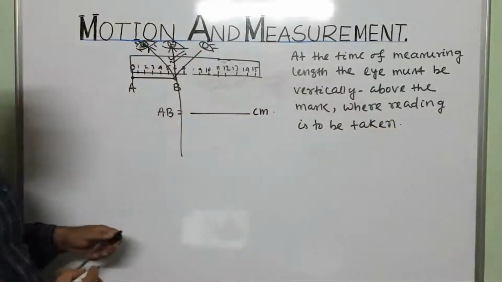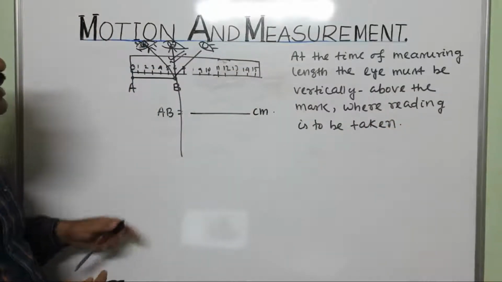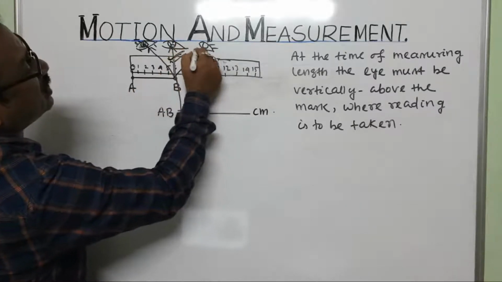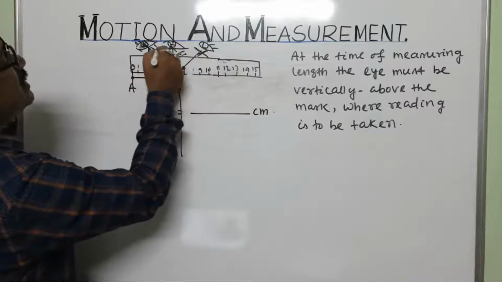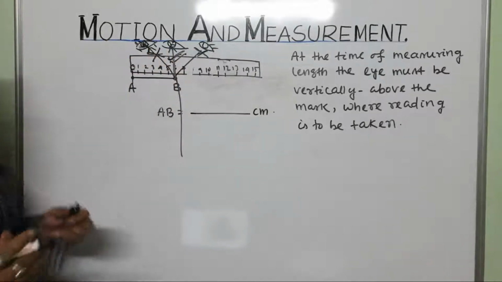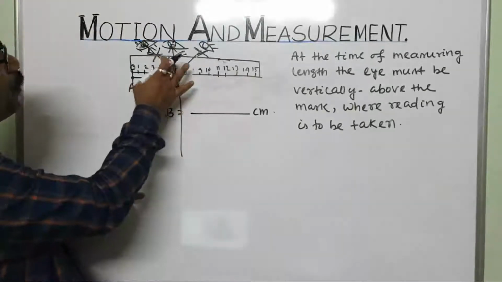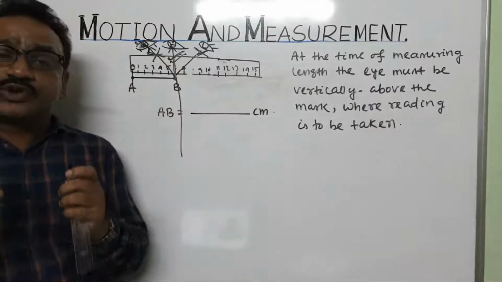That means at the time of measuring length, the eye must be vertically above. This is the correct position. This is the wrong position. So the eye must be vertically above the point where the reading is to be taken.